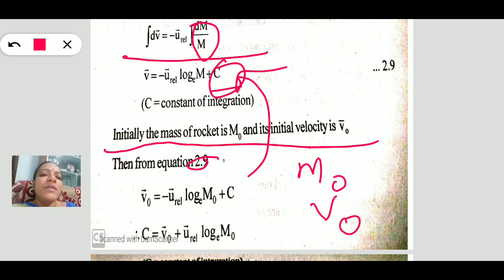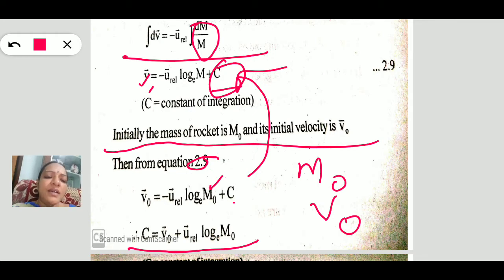So here, v naught in place of v: v naught is equal to minus u relative velocity log e m naught plus c. By this, the constant of integration c can be calculated as v naught plus u relative velocity log e m naught.